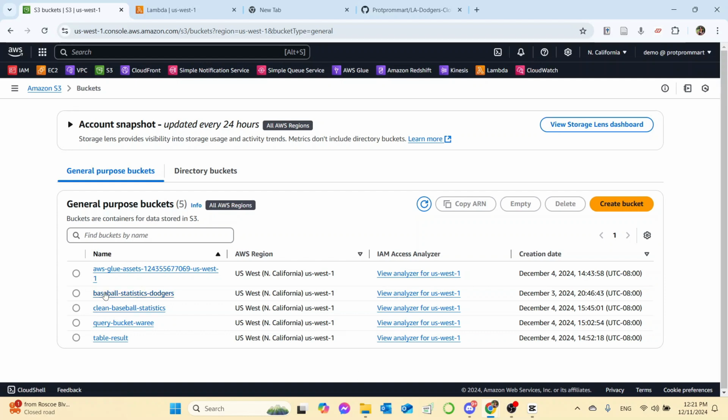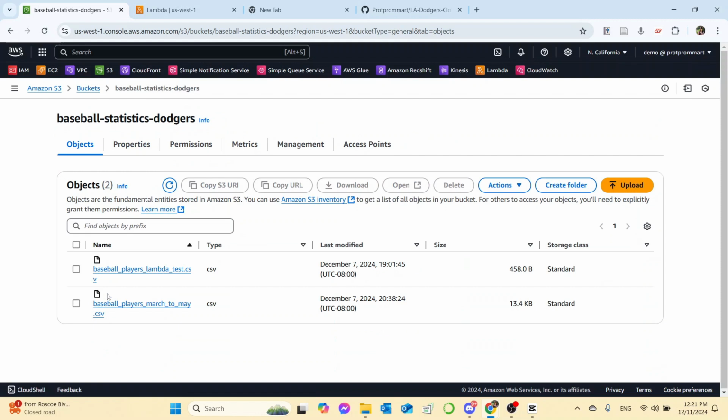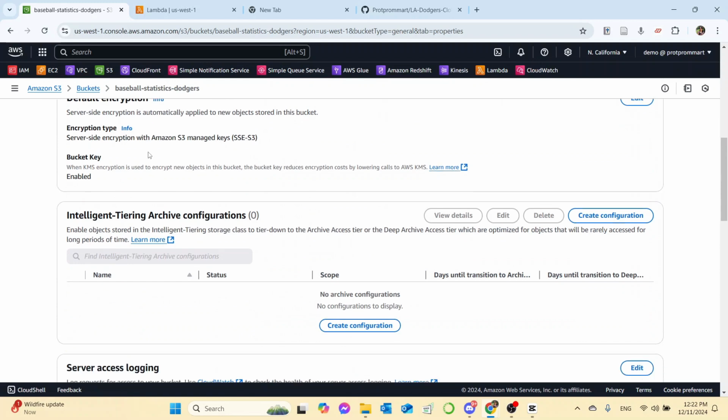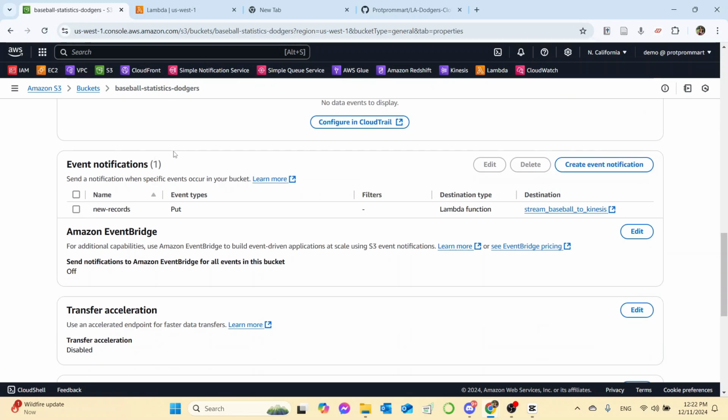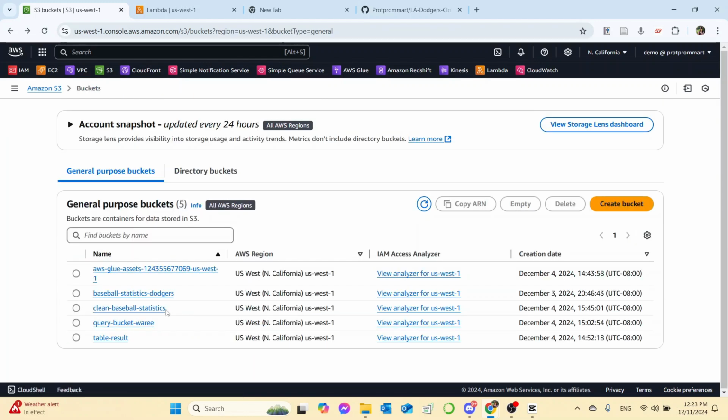In the Baseball Statistic Dodgers bucket, we want to set it up in a way that it will notify Lambda every time we put in new objects, so the Lambda function knows when to start streaming the data. We want to go to properties and go to event notification. I name it new records. Event type, I put it as put. Destination type, I said Lambda function. And another one, I name it clean baseball statistic, and you can set all these settings as default.